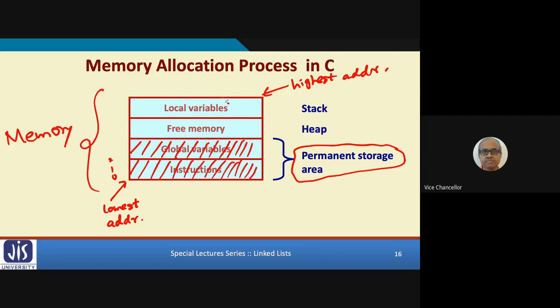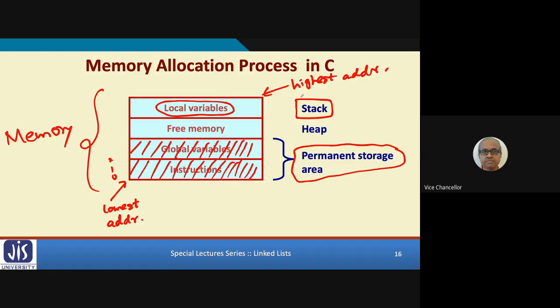Now let us come to local variables. When you define a function, there are a number of local variables to declare. Inside a function you declare variables. They all get allocated space inside something called a stack. Well, you already have studied stack. It is a last in first out structure. We shall be discussing this in one of the future classes, how these local variables get stored in the stack, how recursive programs get executed.